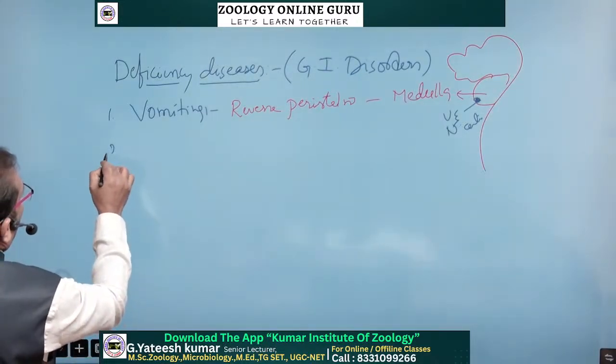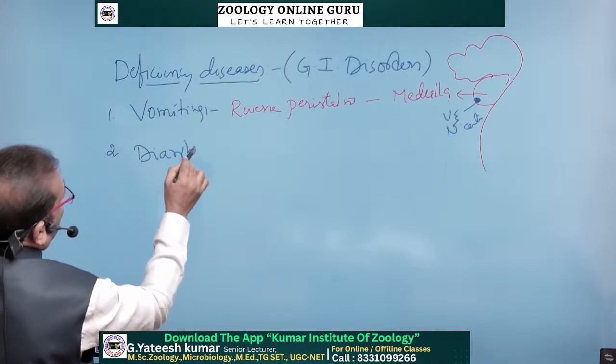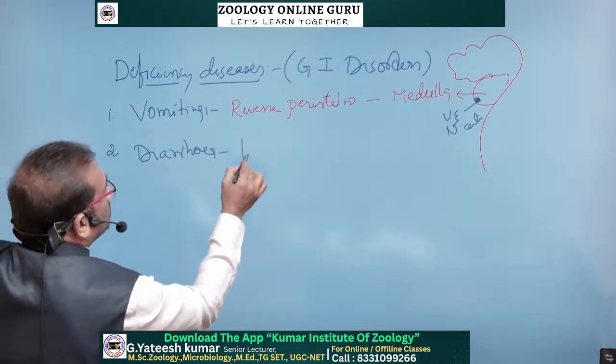Second one, loose motions, that is called diarrhea. Diarrhea is called loose motions.